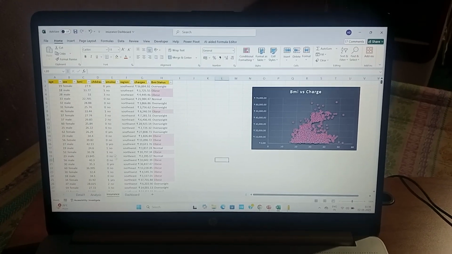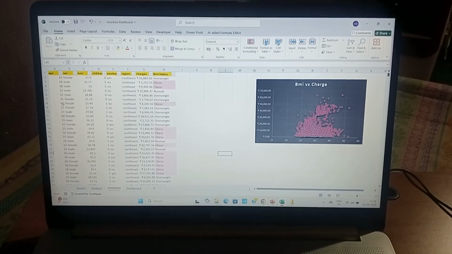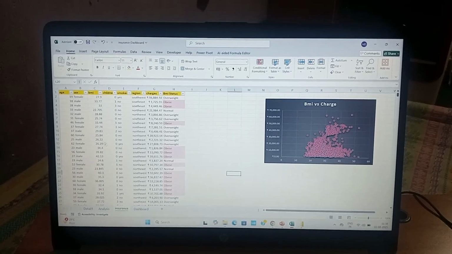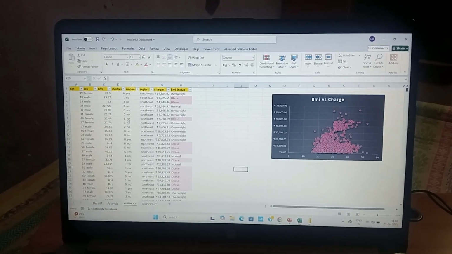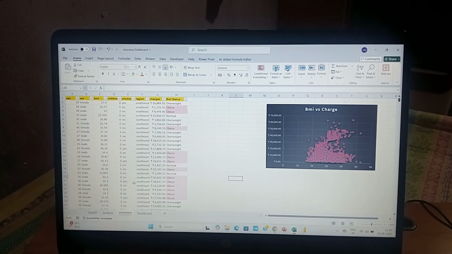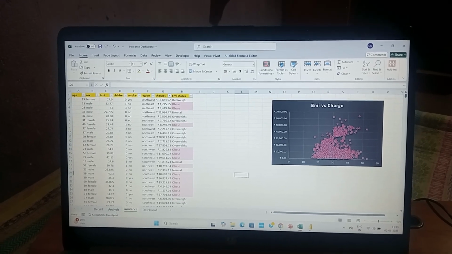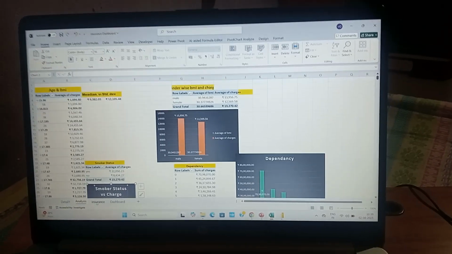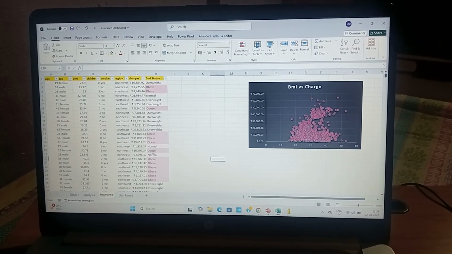Today we have the insurance data. In this data, first we checked our data, and we had some null values and some outliers. Then I removed them and went for the analysis and turned this table into a pivot table. Then we went through some steps for the particular questions.